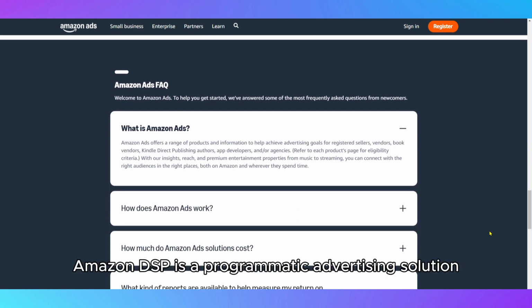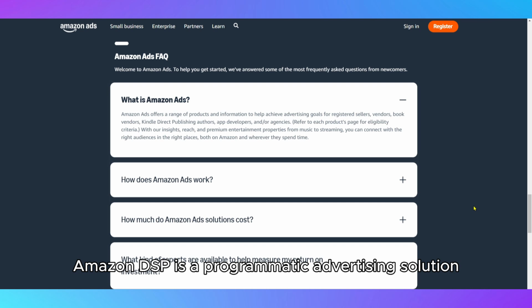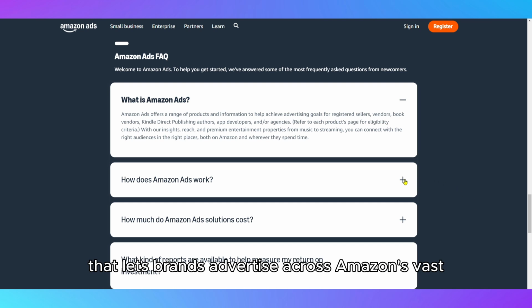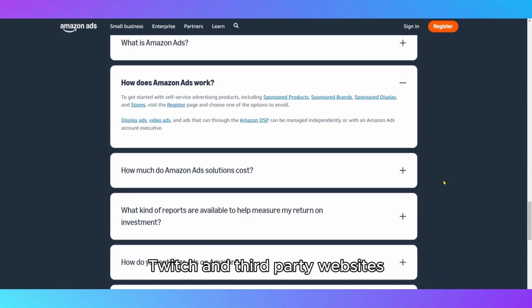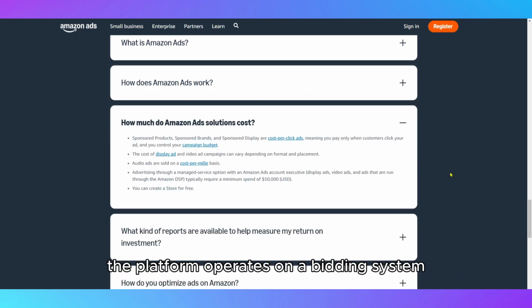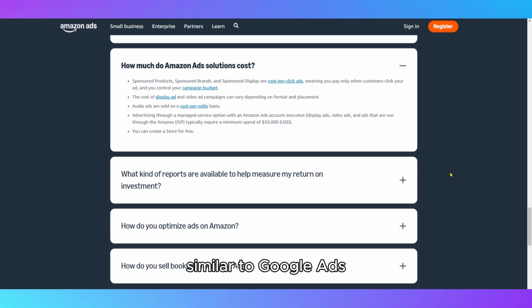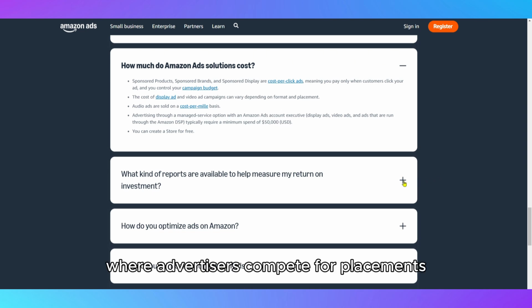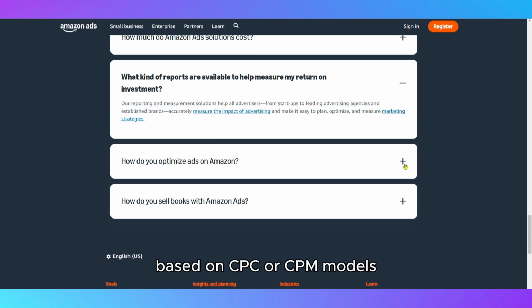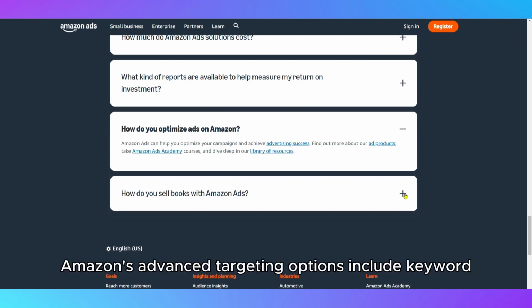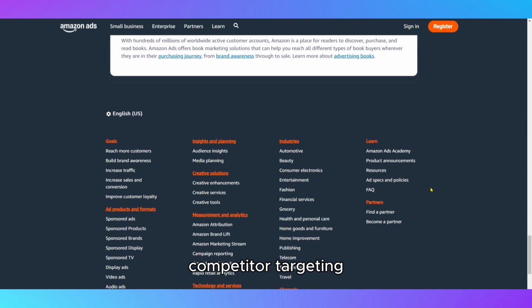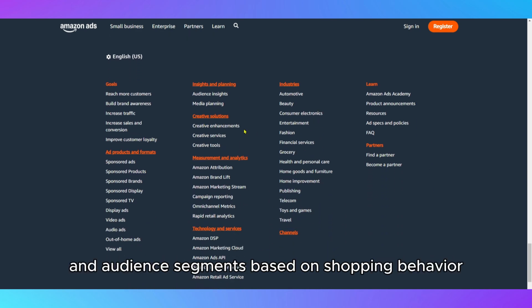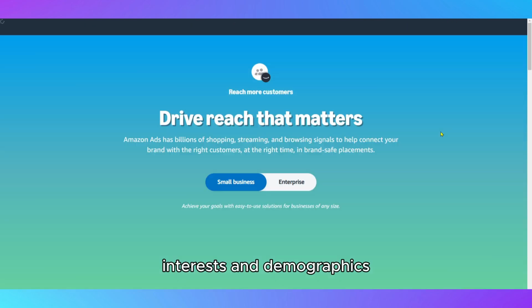Amazon DSP is a programmatic advertising solution that lets brands advertise across Amazon's vast ecosystem, including Fire TV, Twitch, and third-party websites. The platform operates on a bidding system similar to Google Ads, where advertisers compete for placements based on CPC or CPM models. Amazon's advanced targeting options include keyword targeting, product targeting, competitor targeting, and audience segments based on shopping behavior, interests, and demographics.